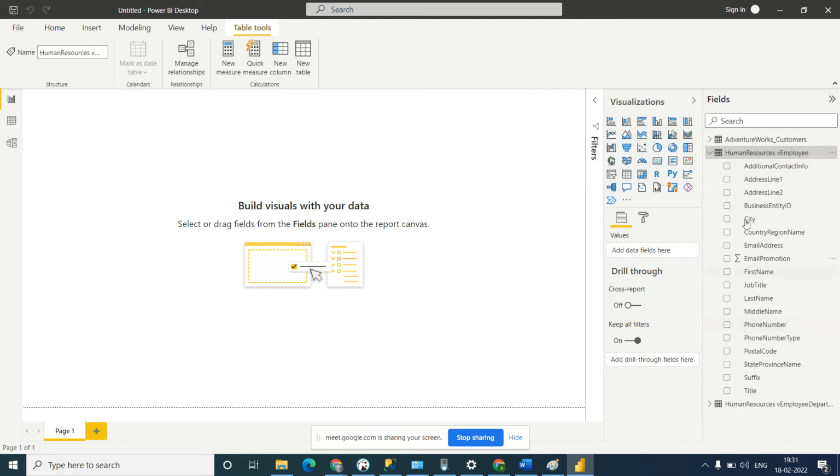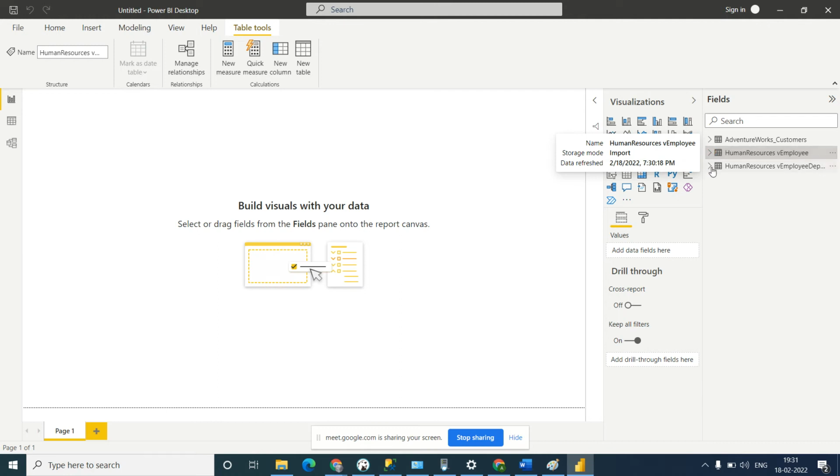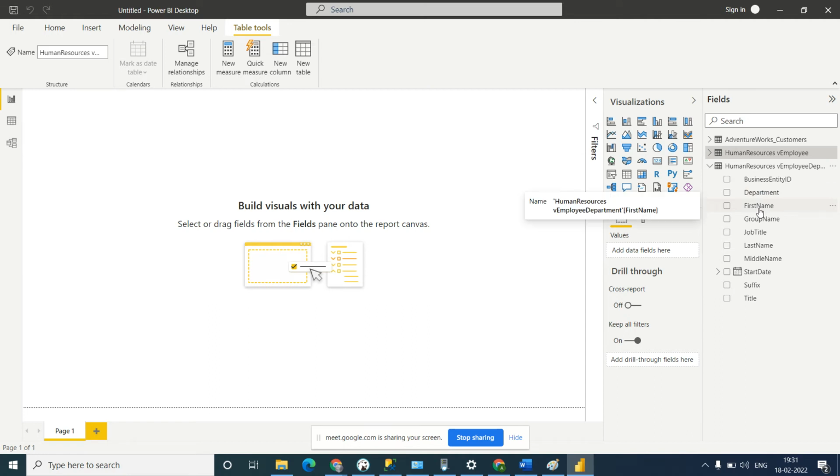In the employee table we have these columns: last name, first name, email ID, password, everything. And in department, we have department information: what is the department number, department name. So we got the two tables.